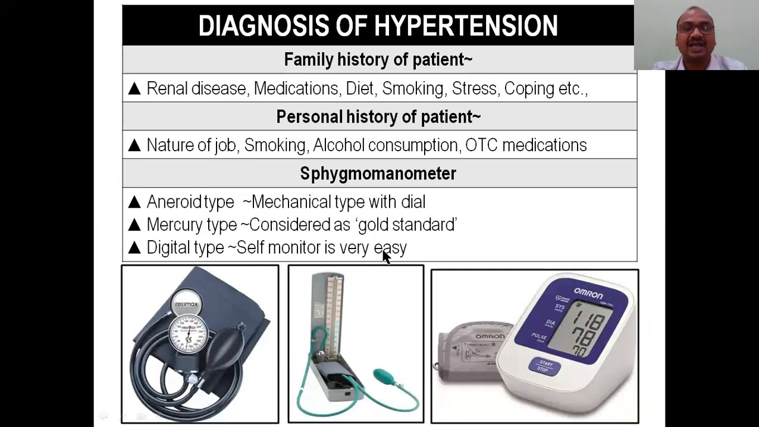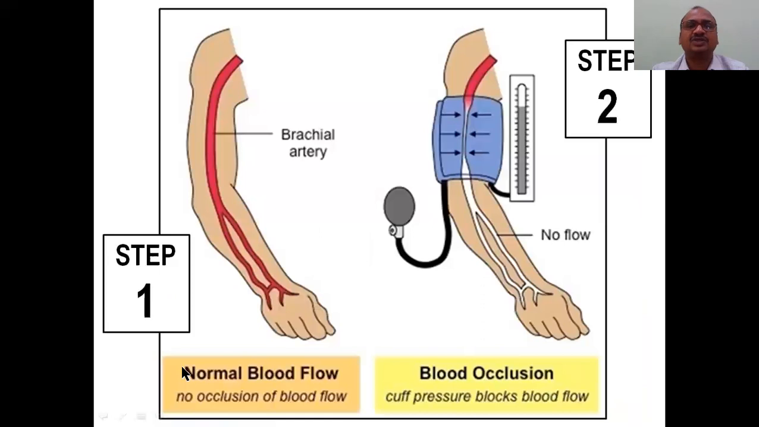Mercury is considered the gold standard. This is the only gold standard that doctors take. Doctors generally do not consider the others, but nowadays it is not possible, and everybody is using the digital one. Omron is a very popular brand. I am also using Omron at home for my blood pressure monitoring. It is a digital type, and self monitoring is very easy. Self monitoring is not possible with these two.